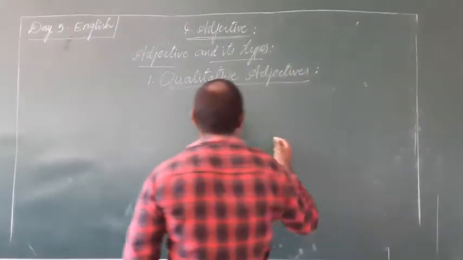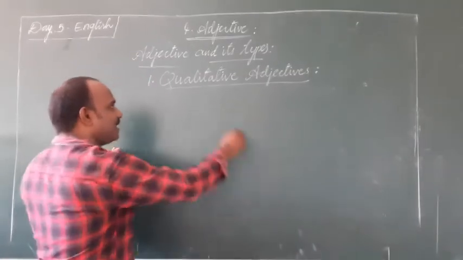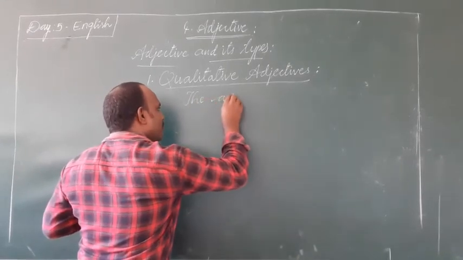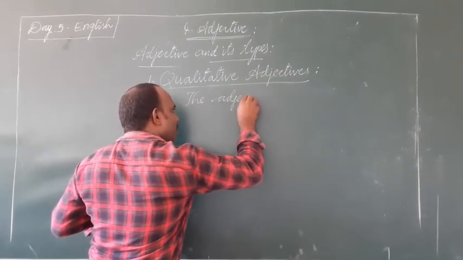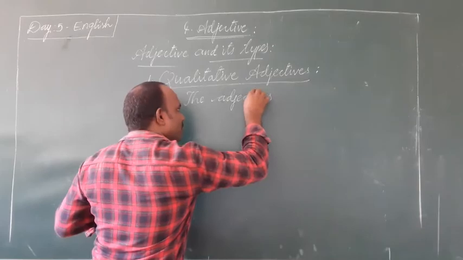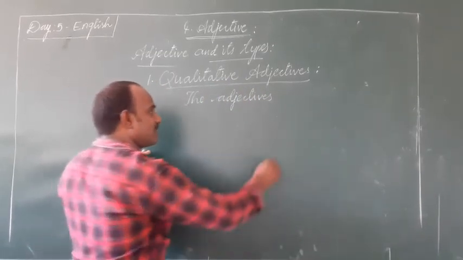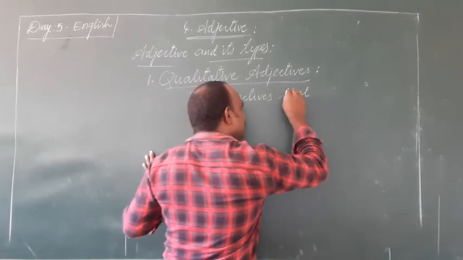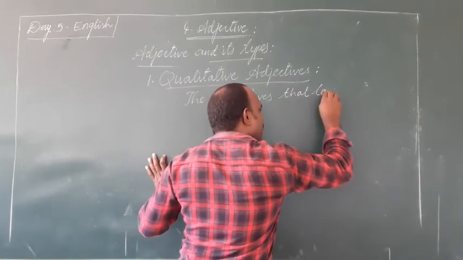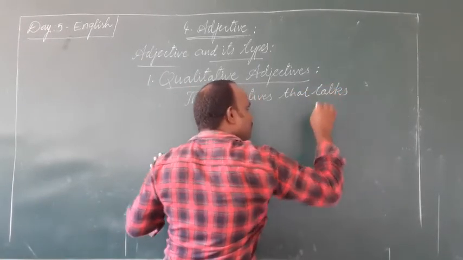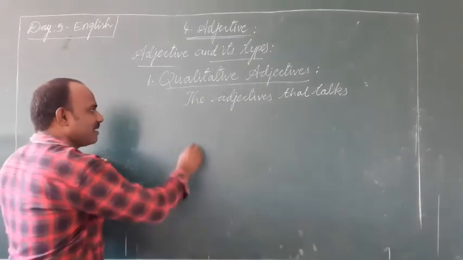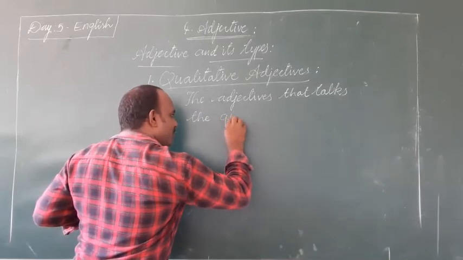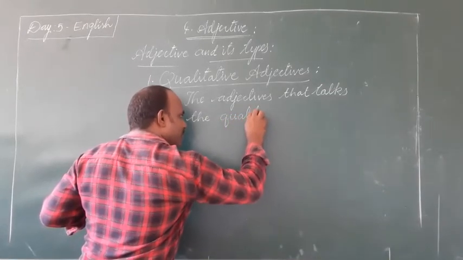So look at this one. I write one here. The adjectives that talks the quality of people.